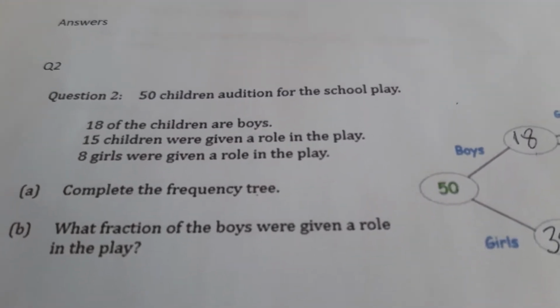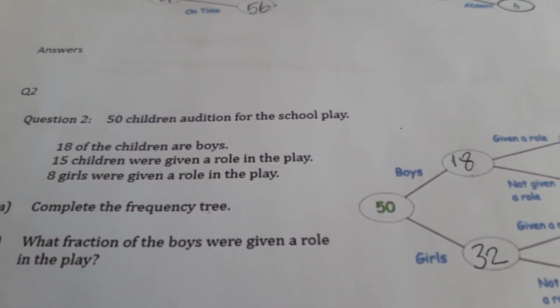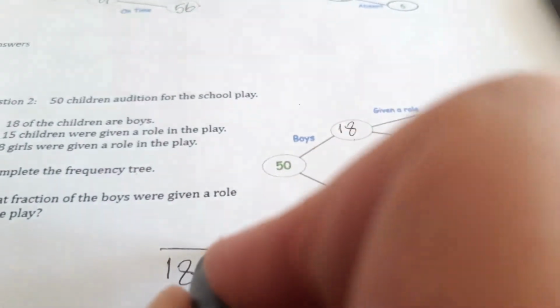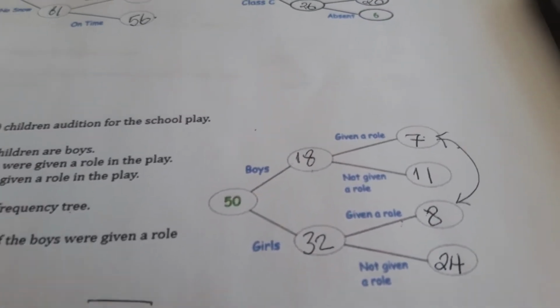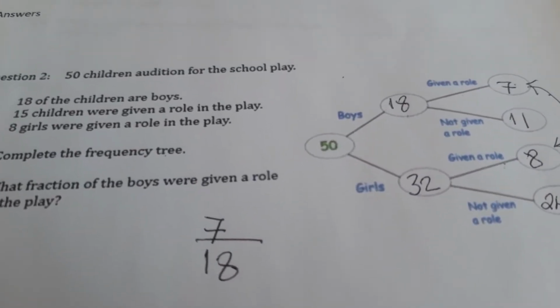What fraction of the boys were given a role in the play? So, fraction of the boys. How many boys do we have? 18. How many of them got a role? 7. That's your fraction. 7 out of 18. Next question.